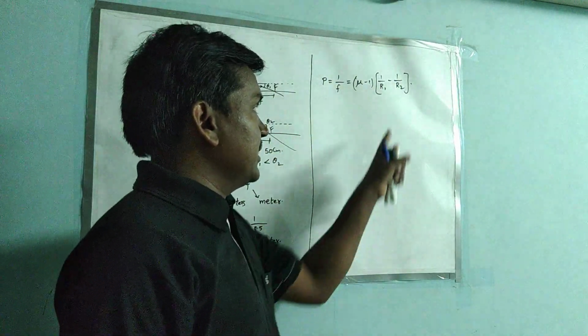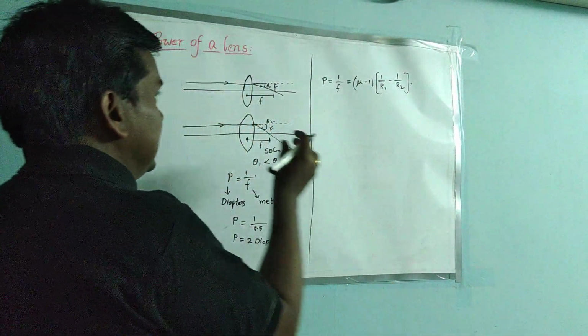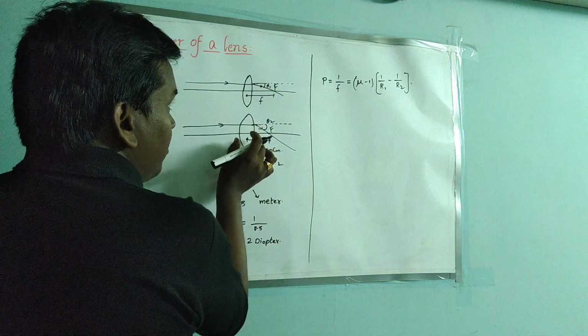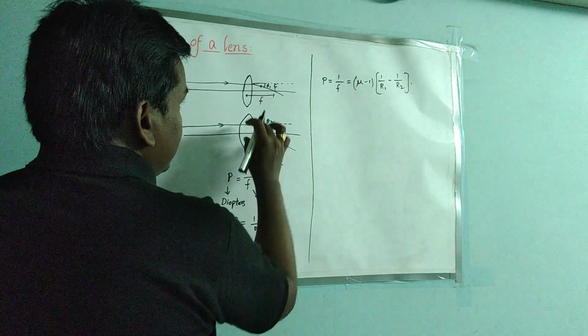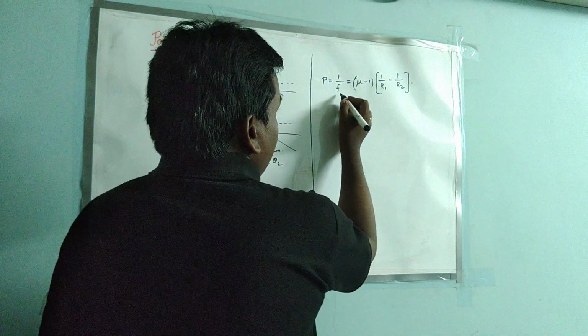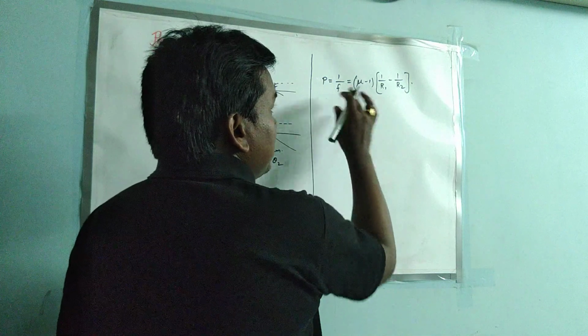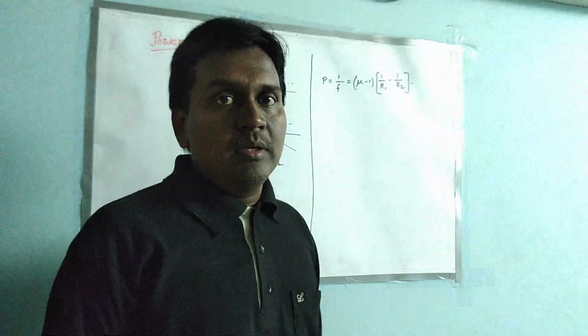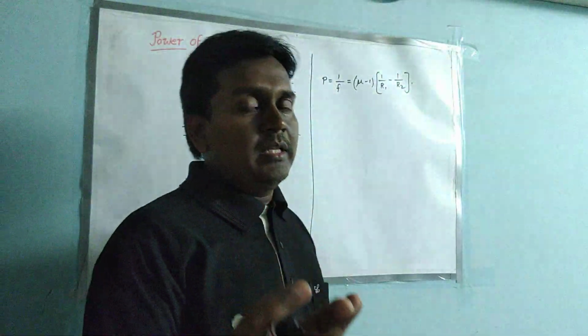If you consider the radius here, if the radius is more, what happens to the focal length? The focal length also will be more. Radius more, focal length more. Why?